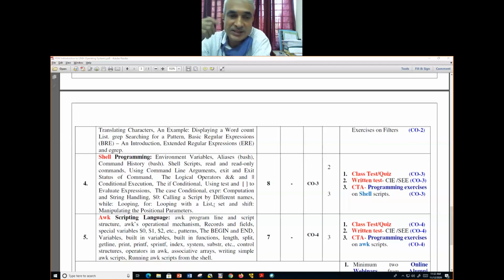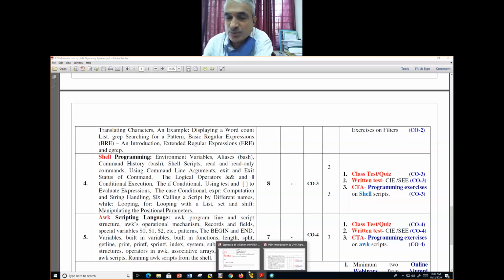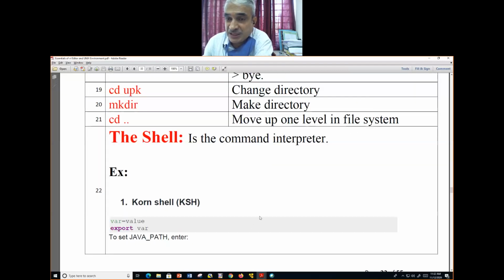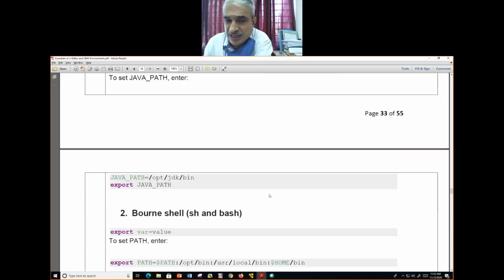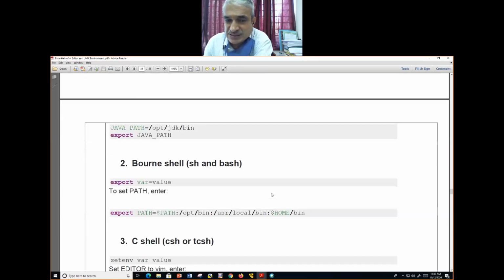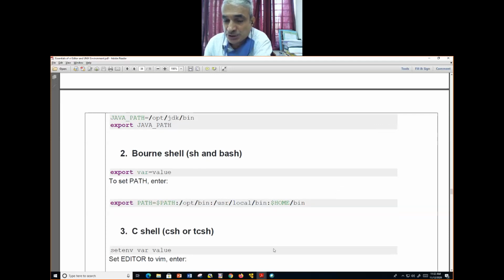Now let's get into shell programming. Yesterday we were talking about what exactly a shell is. Shell is a command interpreter, and you have different types of shell: Korn shell, ksh, Bourne shell, bash, and C shell, csh or tcsh. You should know what a shell is, what the different types of shell available are, and how we say which shell is being used.